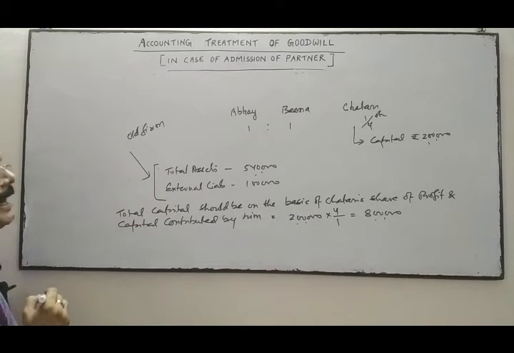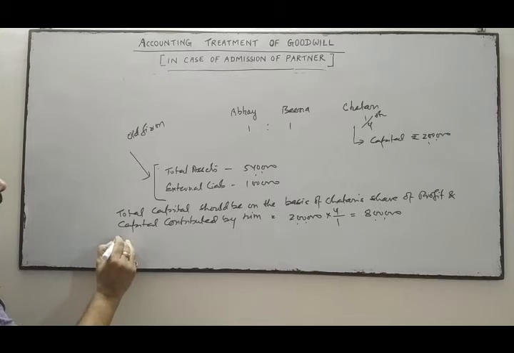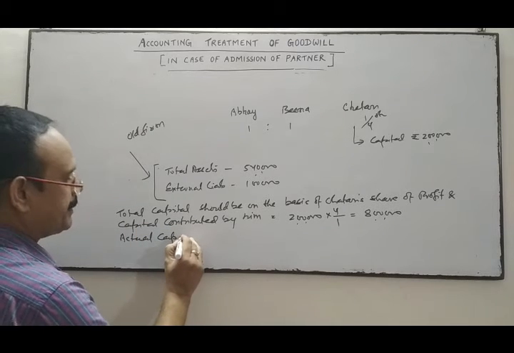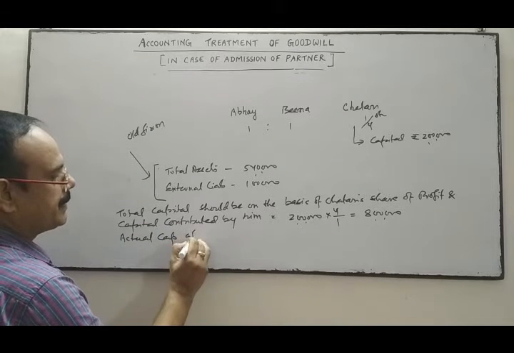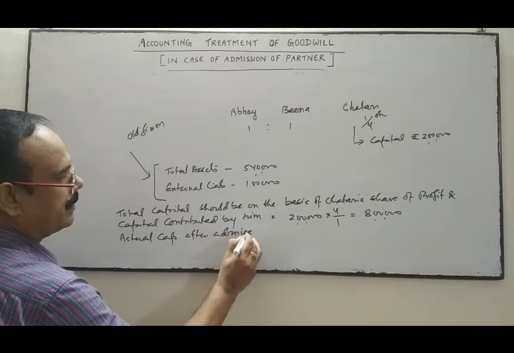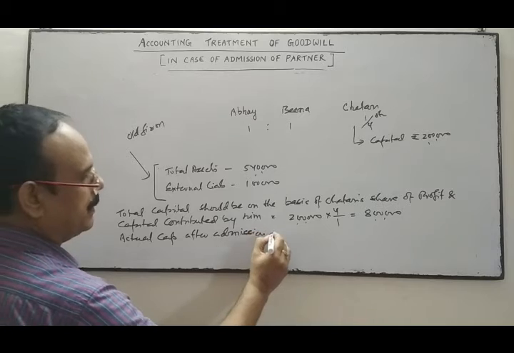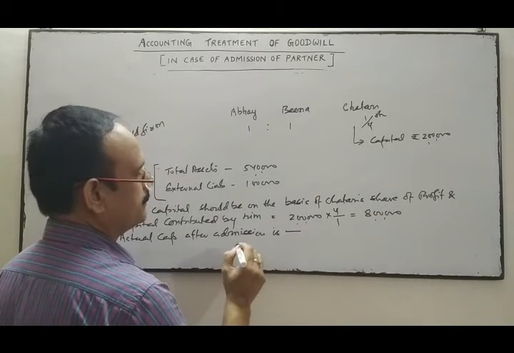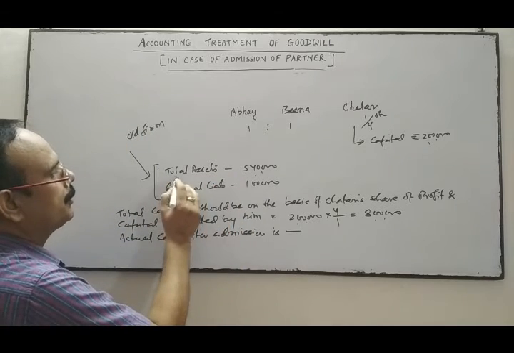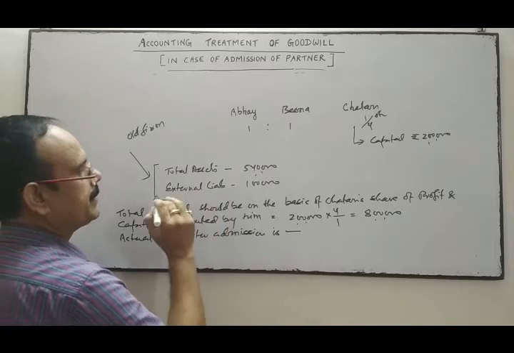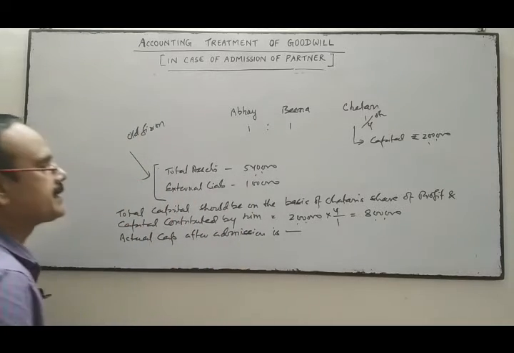But the actual capital of the firm after admission is total assets of the firm minus total external liability.